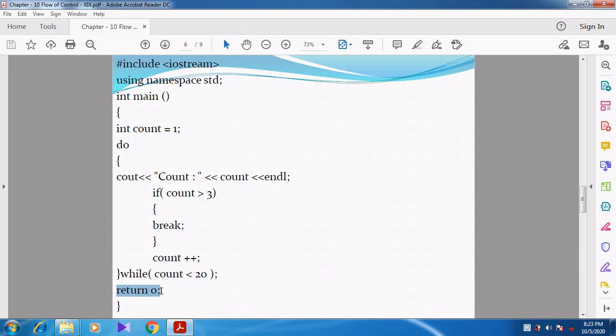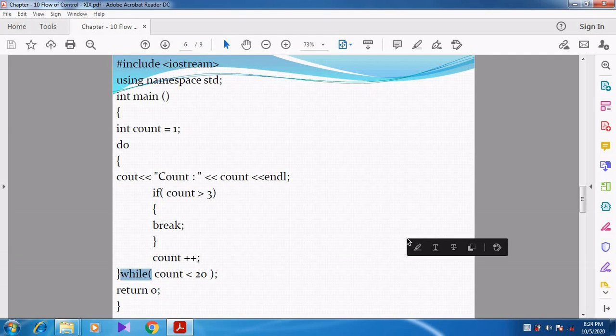students? Whenever the break statement is given inside the for loop, or while loop or do while loop, it terminates the entire loop. It comes out of the loop. So what is the next line of the loop? Whatever the statement which is given next to the loop, that particular statement will be executed. Can you understand, students?